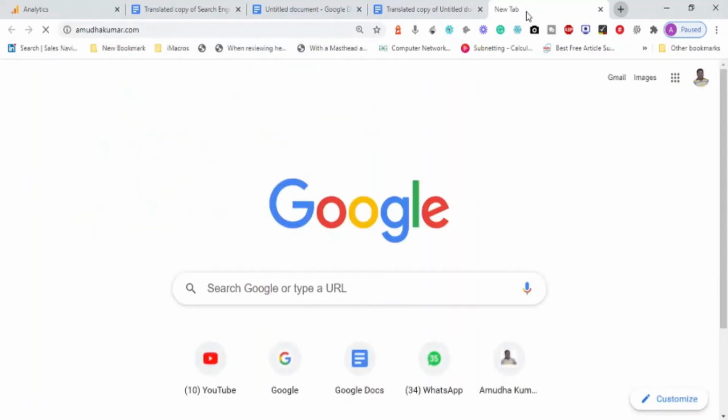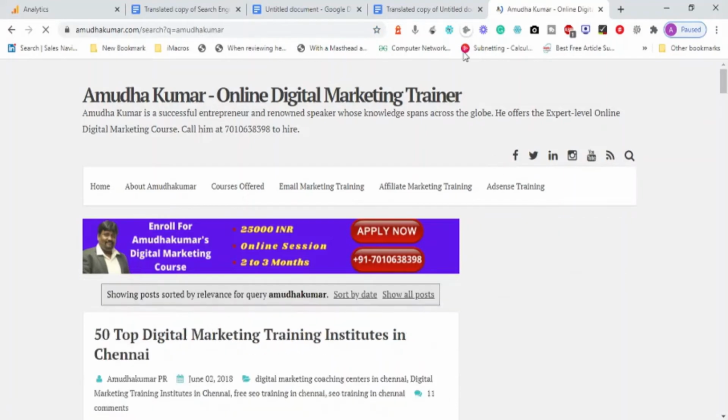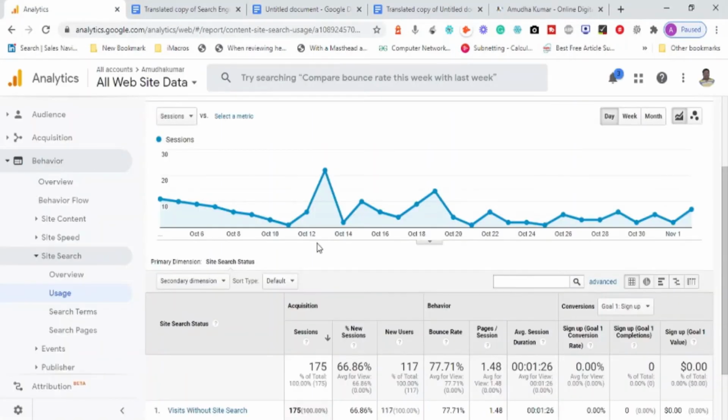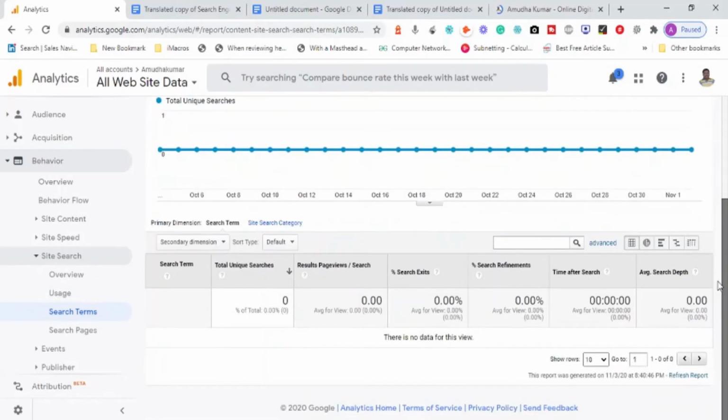And this is basically the amadukumar.com website I'm talking about. This website has a search box at the right side corner here. Did people go and search something like this here? If that is the case, how did they search? And it says nobody used the search box. Only 134 people came, but nobody used the search box. That's what we can understand. So if people have used it, what terms did they use to search? It seems like nobody used it, so no terms are related to it.